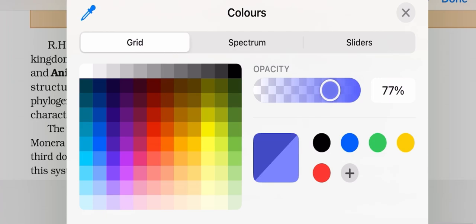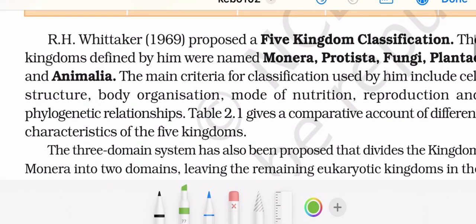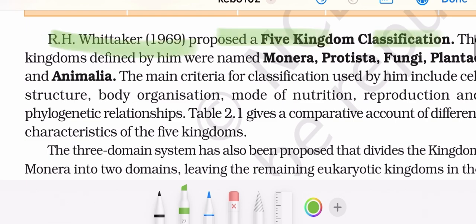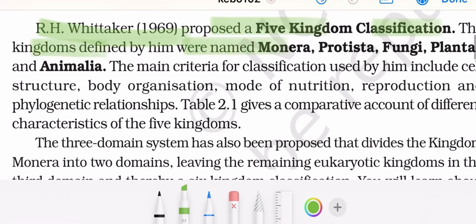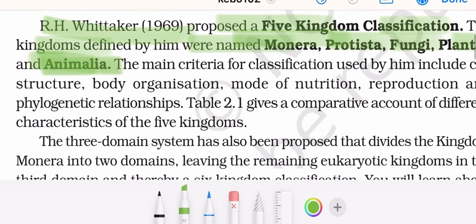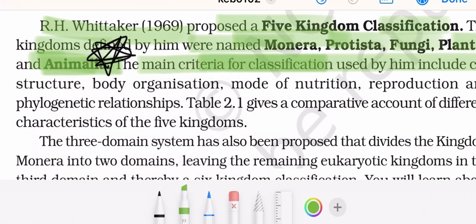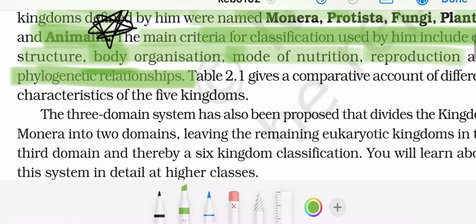Now, moving ahead, we will come to the table later on. R.H. Whittaker proposed a 5 kingdom classification. The kingdoms defined by him were named Monera, Protista, Fungi, Plantae, and Animalia. The main criteria for classification, this is an important line, be careful, used by him include cell structure, body organization, mode of nutrition, reproduction, and phylogenetic relationships.